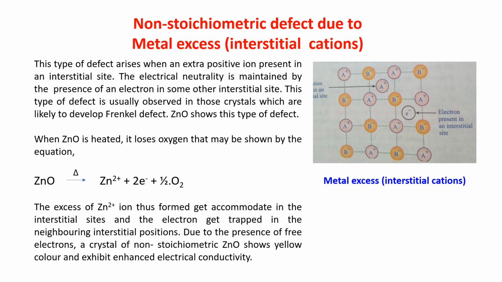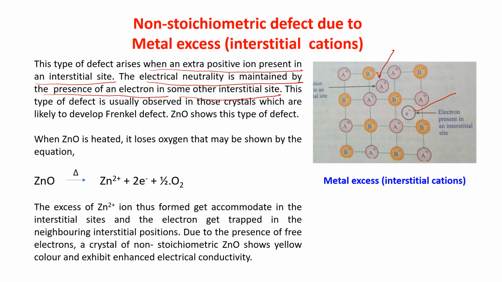Non-stoichiometric defect due to metal excess, interstitial cations. That means one cation will be in the interstitial position. This type of defect arises when an extra positive ion is present in an interstitial site. The electrical neutrality is maintained by the presence of an electron in some other interstitial site. See this figure: one cation is present in the interstitial site, and there is an electron present in another interstitial site.